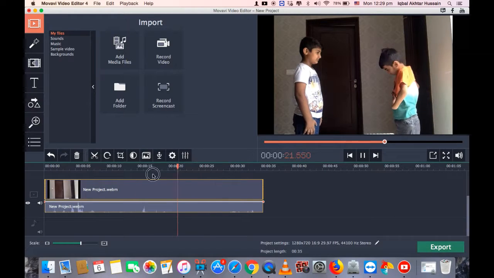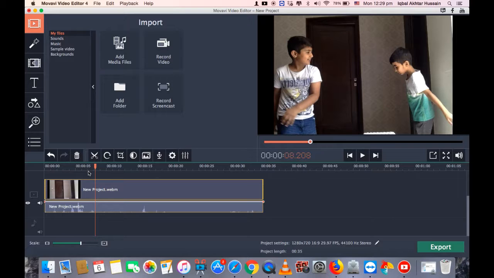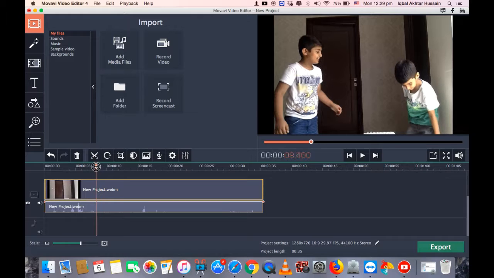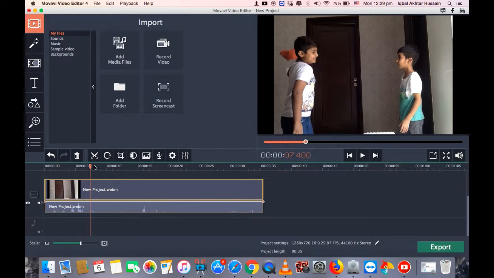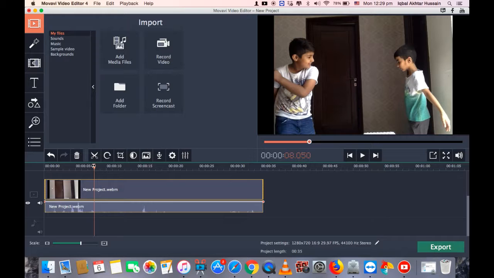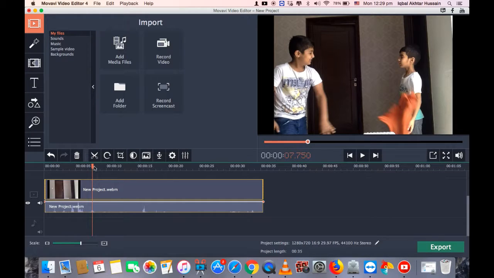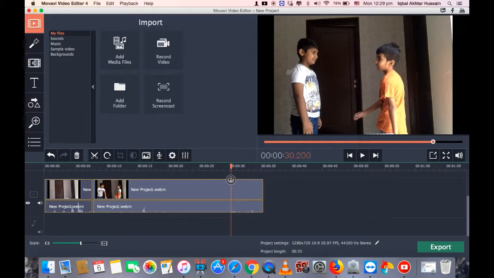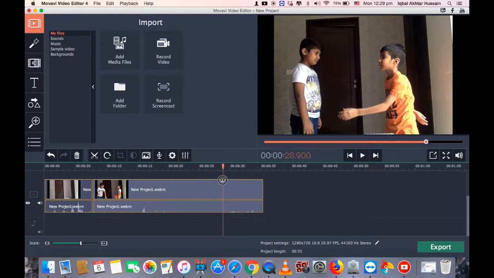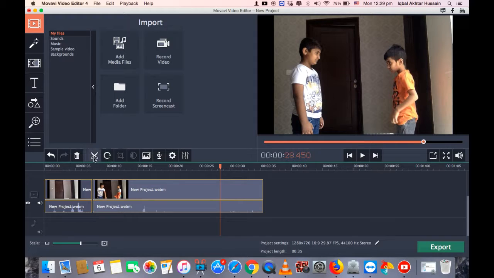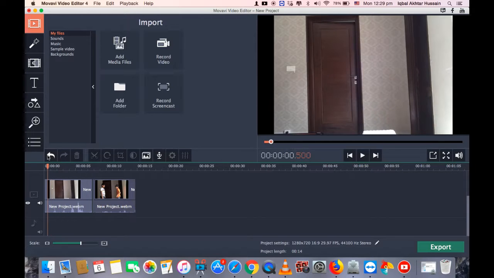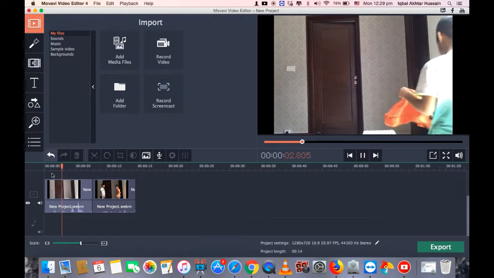Okay, then you have to select the point where the person has thrown the shirt and cut it. This is the point. You have to cut it and select the second point, which is this. You have to delete the center part, then you can see your video.